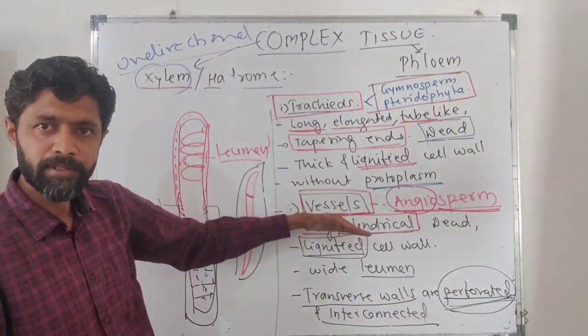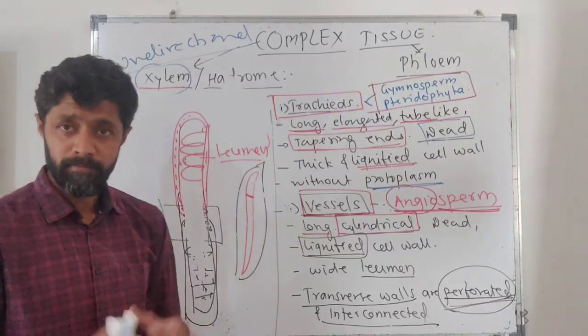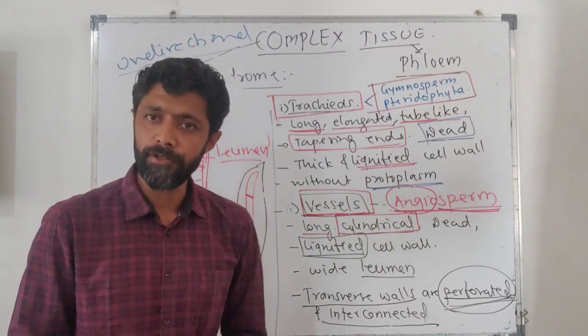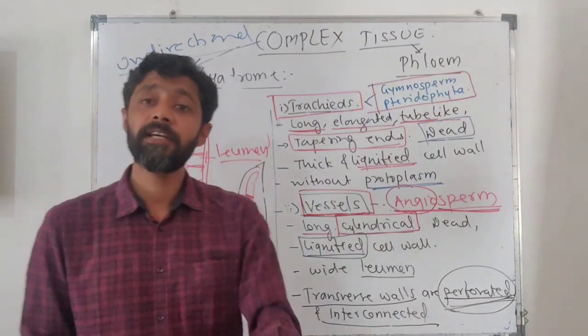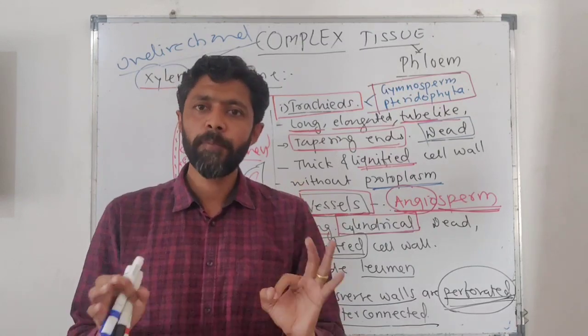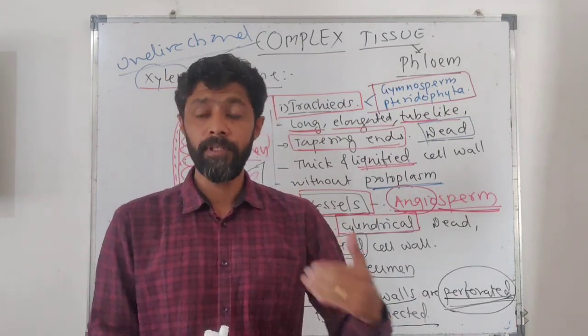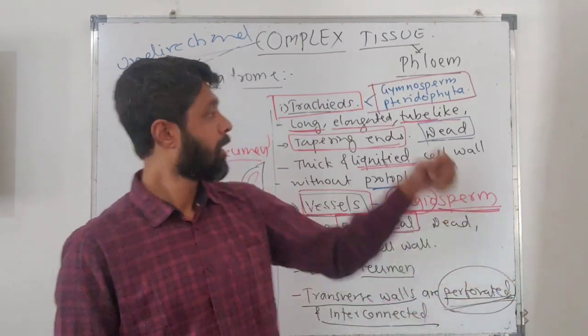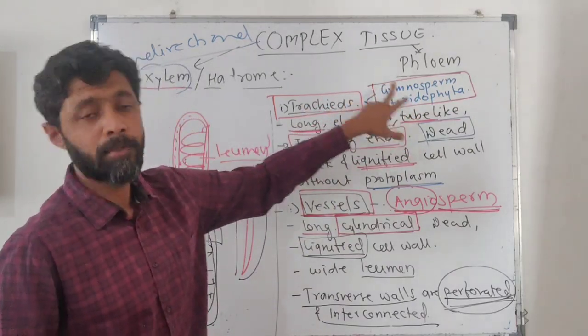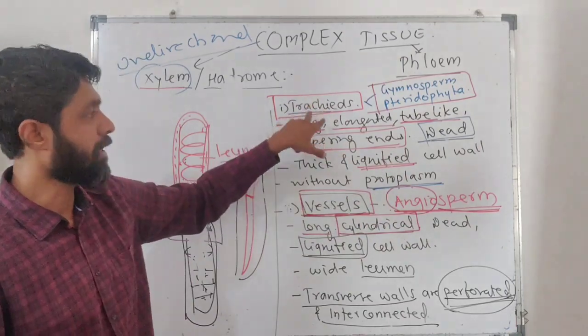So which among these is present in angiosperm? Vessels and tracheid are present in angiosperm, but vessels are absent in gymnosperm and pteridophyte. So which particular component of xylem is present in pteridophyte, gymnosperm and angiosperm? That is tracheid.